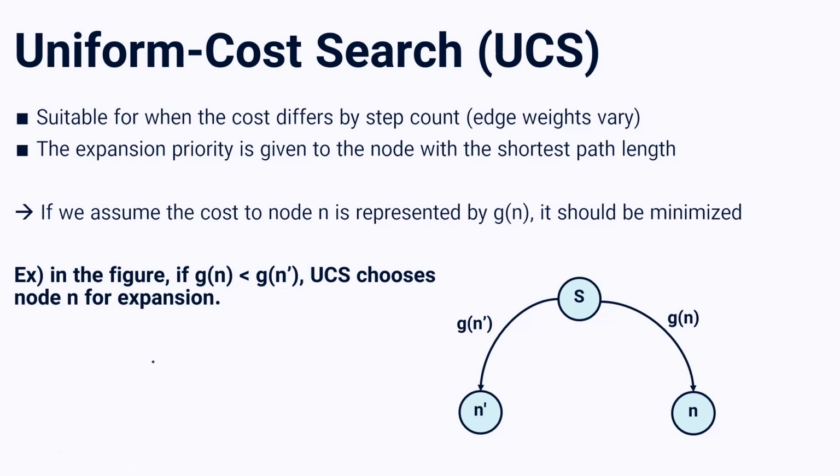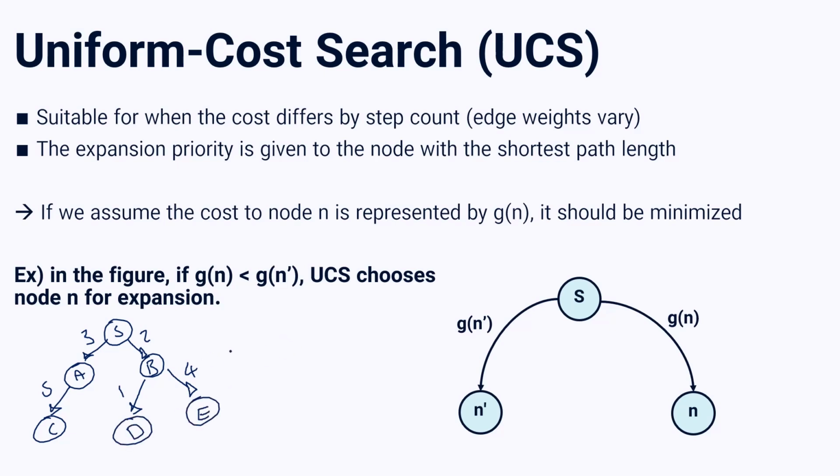Consider I have my search tree like this. I have S, then with 2 and 3 I go to A and B, and from A with 5 I go to C, and with 1 and 4 I go to D and E. So when I say G, for example, of E, it means starting from the initial state, to reach node E, how much cost I have to pay.